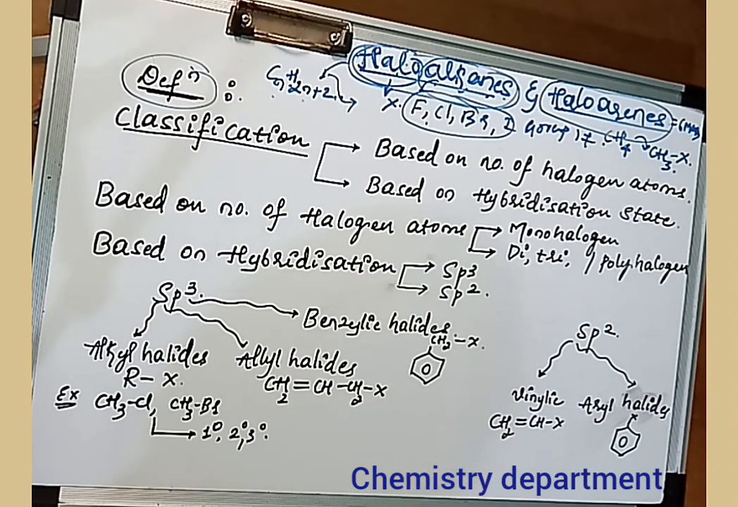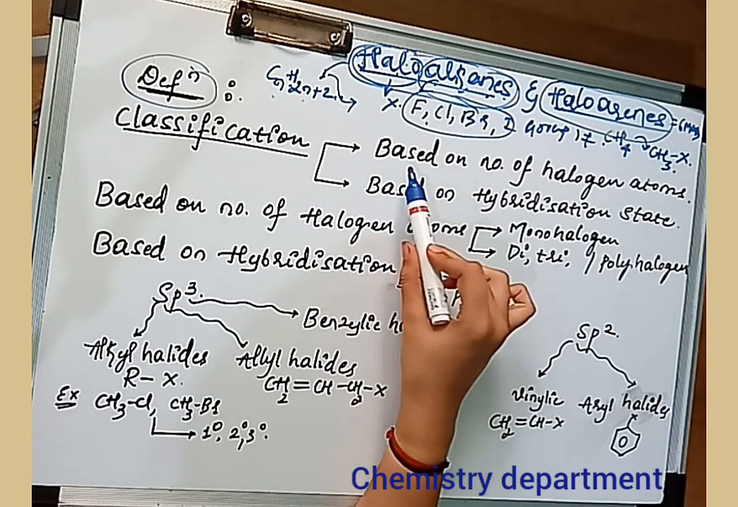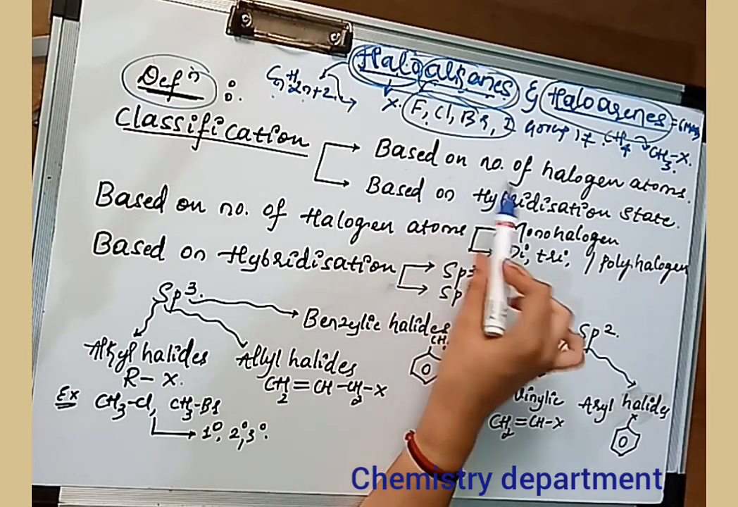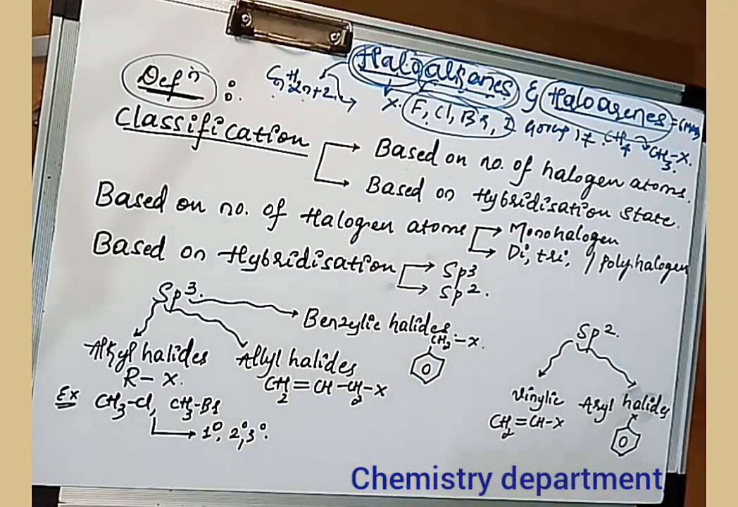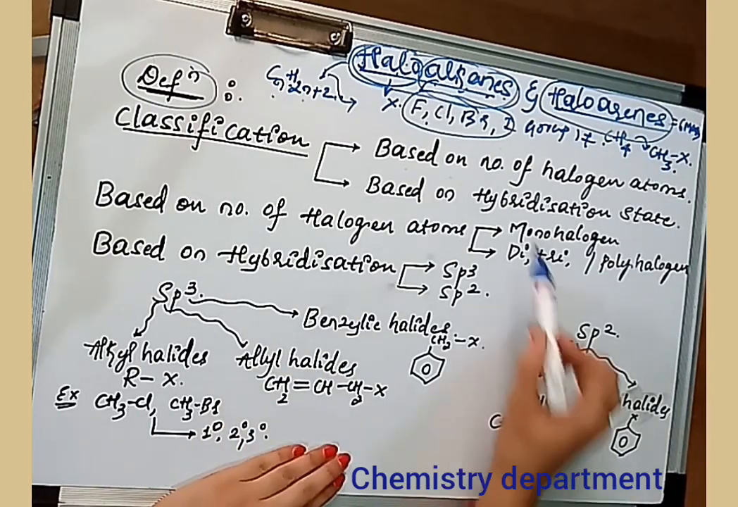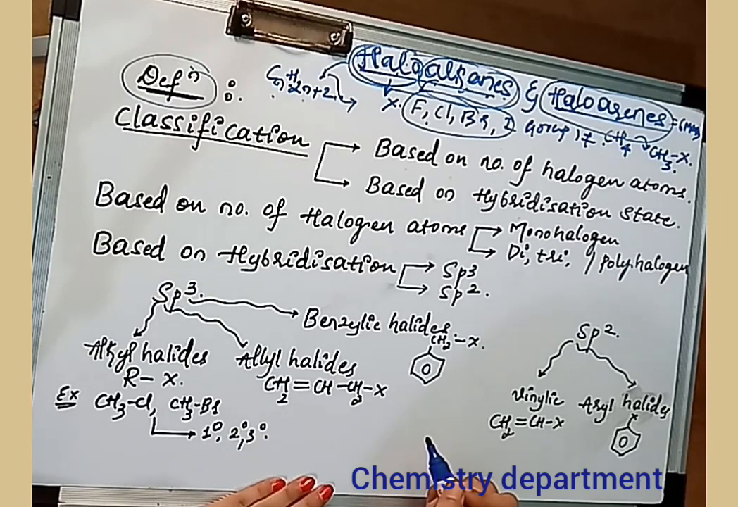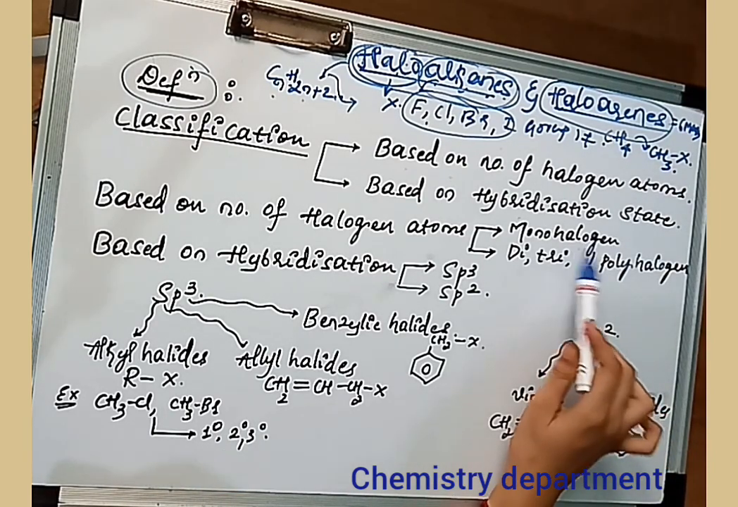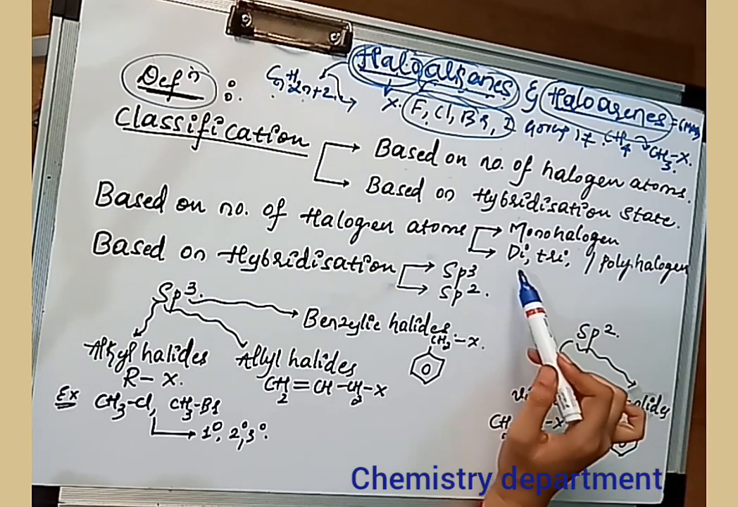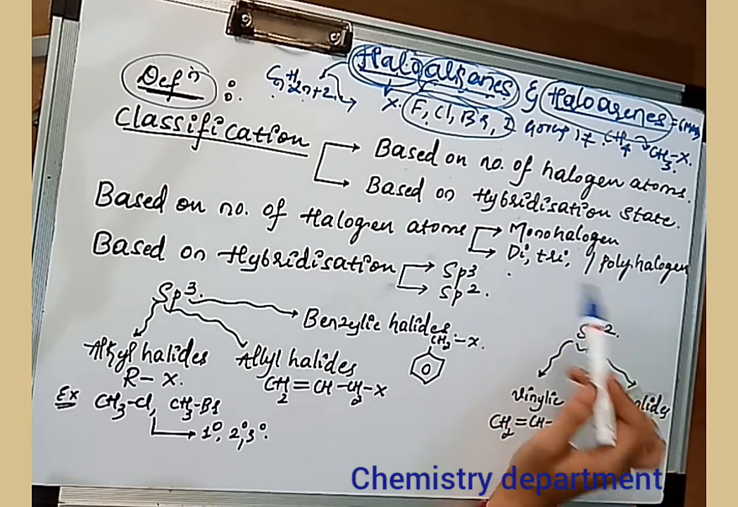The next thing that you are going to study is classification, how we have classified these haloalkanes. In total, we have classified them into two categories. The first classification is based on the number of halogen atoms. The second classification is based on the hybridization state. So based on the number of halogen atoms, you can classify them as monohalogen derivatives, dihalogen derivatives, trihalogen